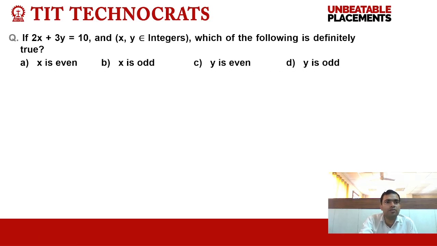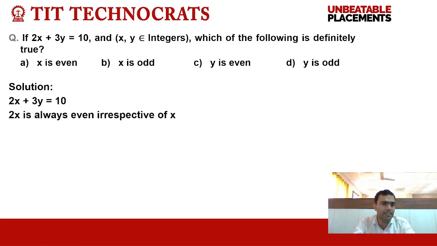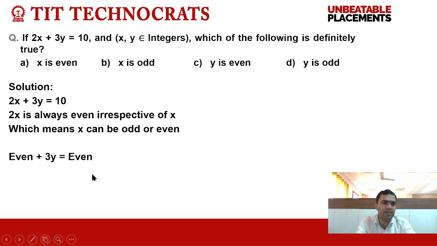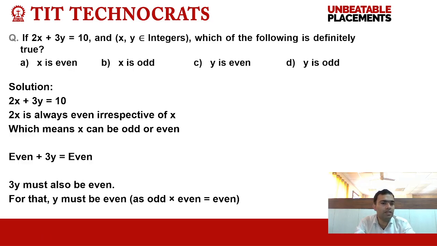Right. So, if 2x plus 3y equals 10 and x, y belong to integers, which of the following is definitely true? x is even, x is odd, y is even, y is odd. 2x plus 3y is 10 given, and 2x is always even irrespective of x. So, it means x is even or odd, but 2x will always be even. Now, even plus 3y equals even. That's why 3y must be even. And for 3y to be even, y must be an even number. So, option C is correct.